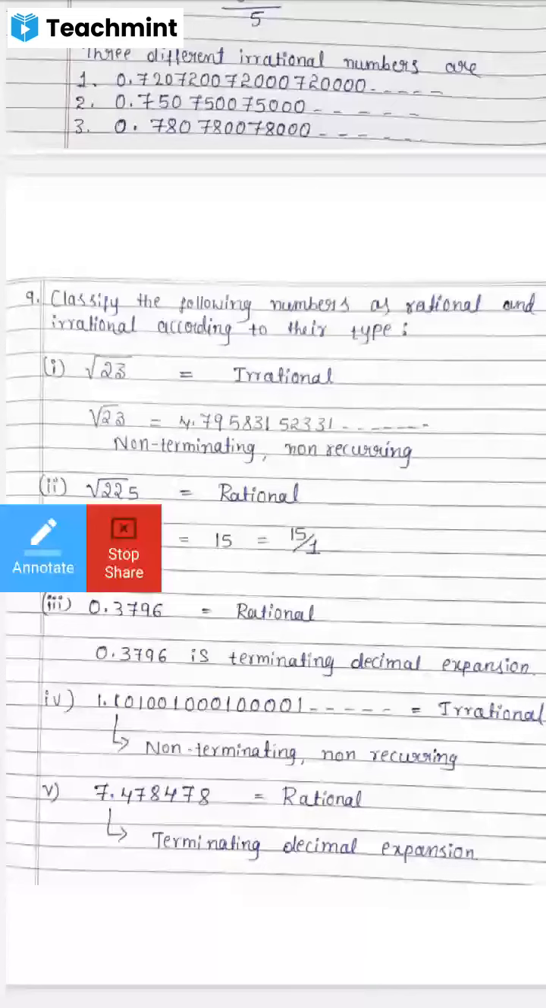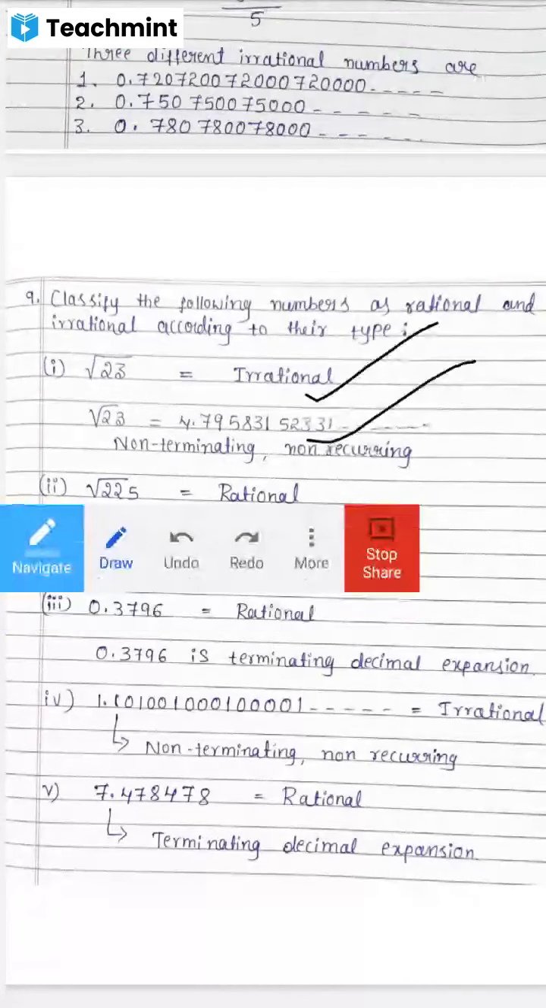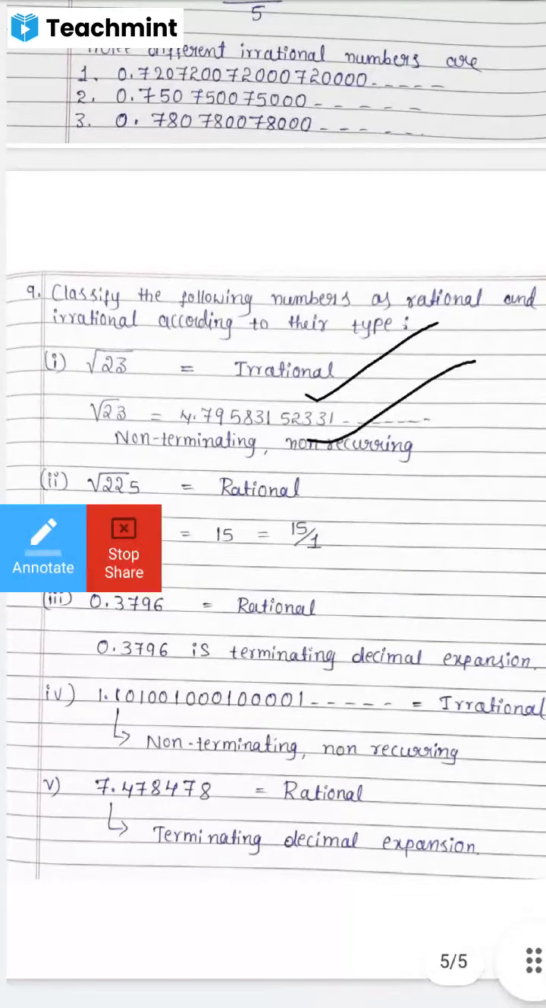Very good. The decimal expansion of root 23 is actually a non-terminating, non-recurring decimal expansion. A non-terminating, non-recurring decimal expansion is an irrational number. So that's why root 23 is in the irrational group. Right? Yes. Now look at the second one.